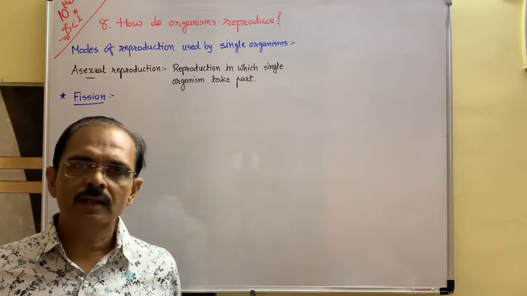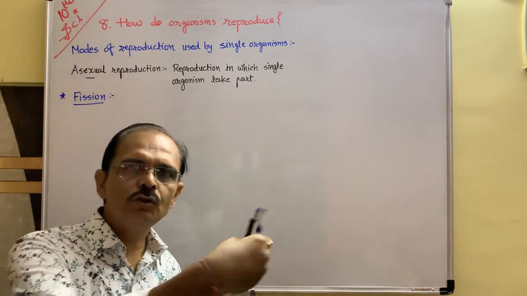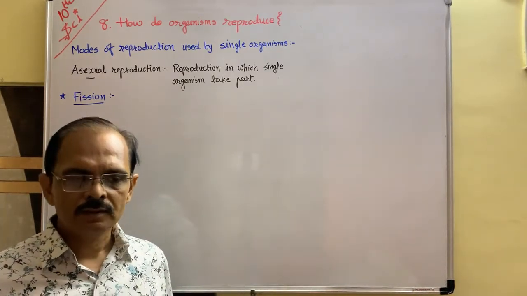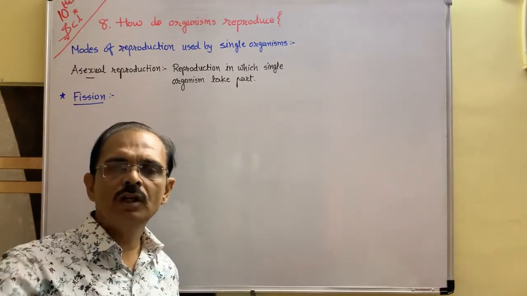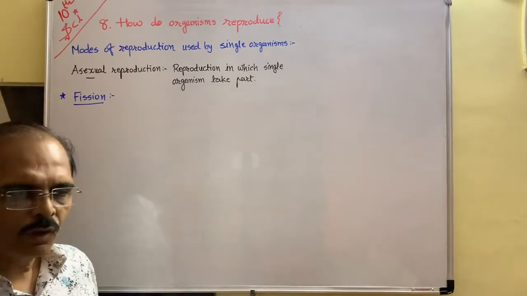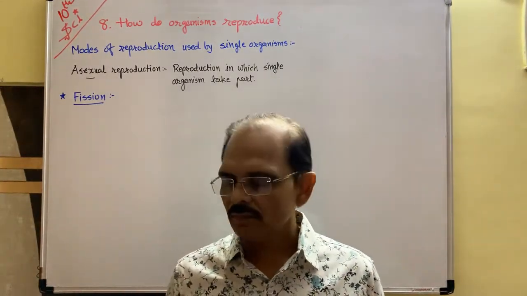Mainly two types are there. If the organism or cell divides one into two parts, then it is called binary fission. Sometimes it divides 1 into 2, 2 into 4, 4 into 8 and so on. That is called multiple fission. Exactly what happens, as for example, unicellular animal amoeba.